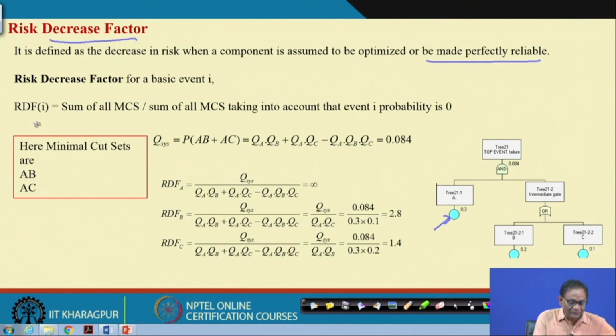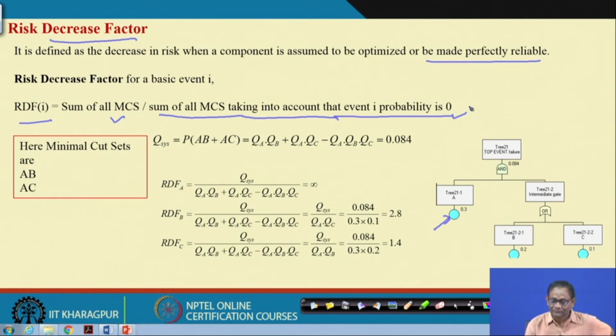So, then what is the formula here? Sum of all MCS divided by sum of all MCS taking into account that the event I probability is 0. With reference to this example, the sum of all MCS is basically Q system, which we know. Now, what do we want to do? We want to find this out for A. So, the numerator will be Q system. What will be the denominator? The denominator will be the sum of all MCS taking into account that event I probability is 0.